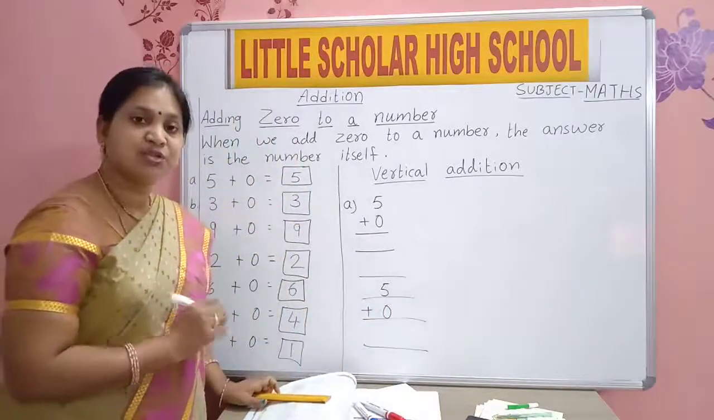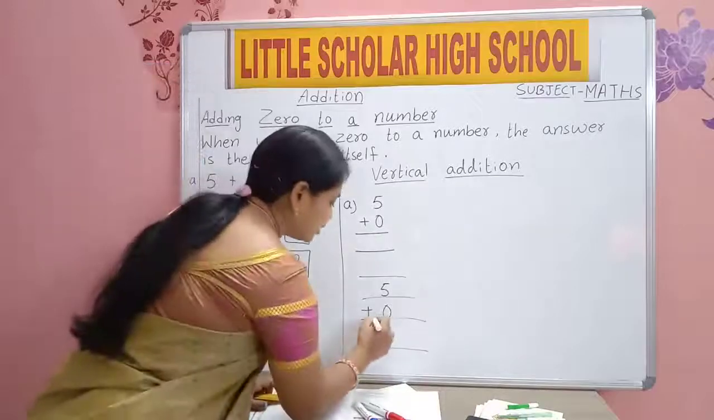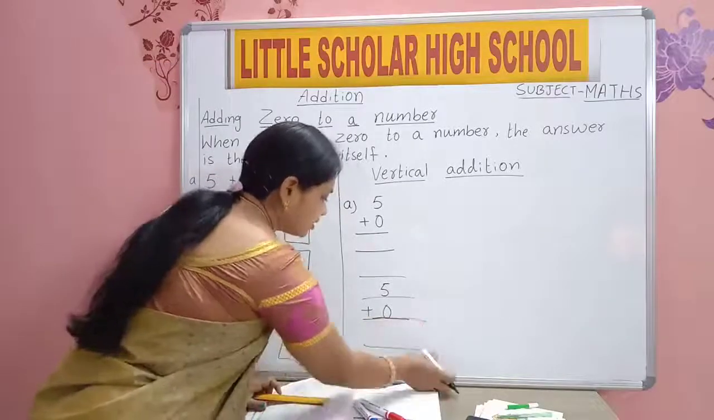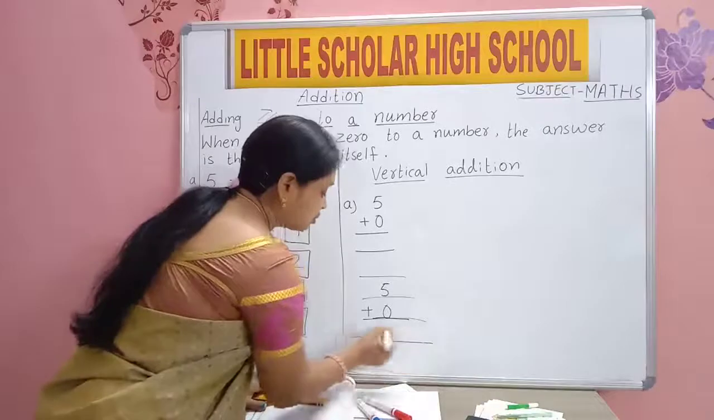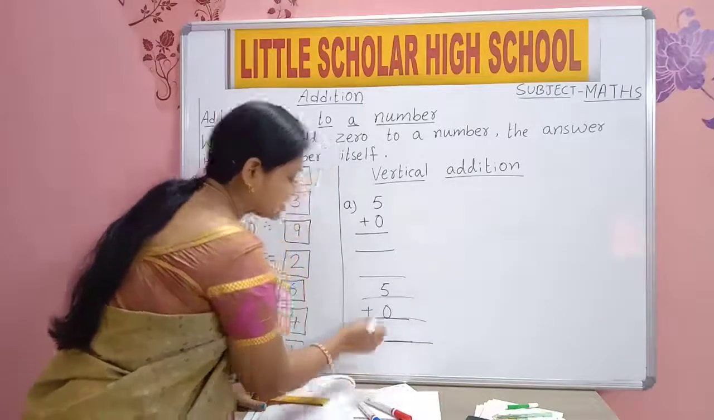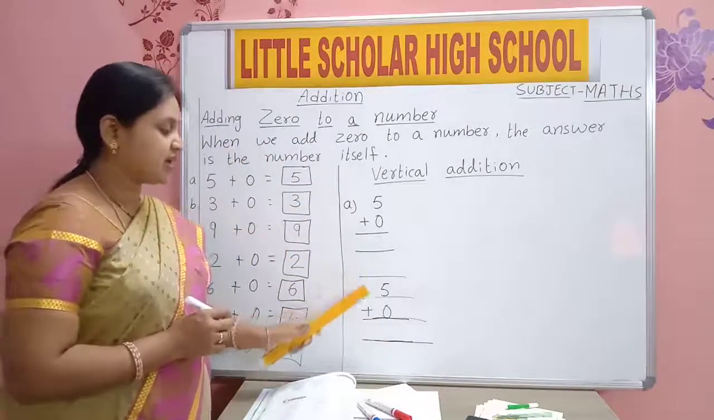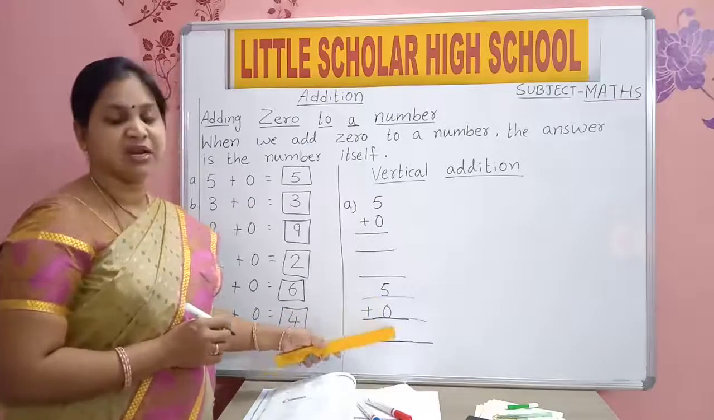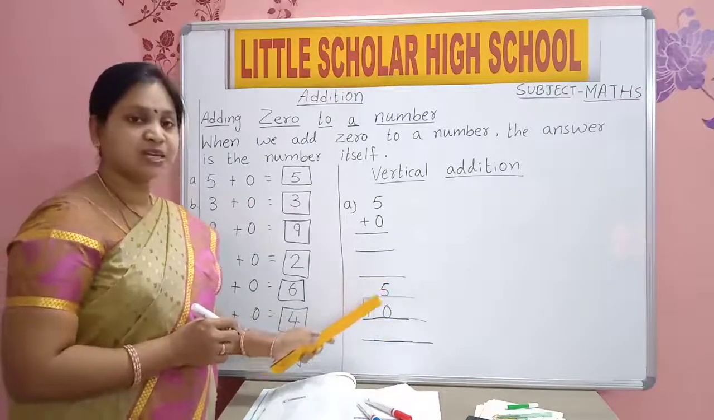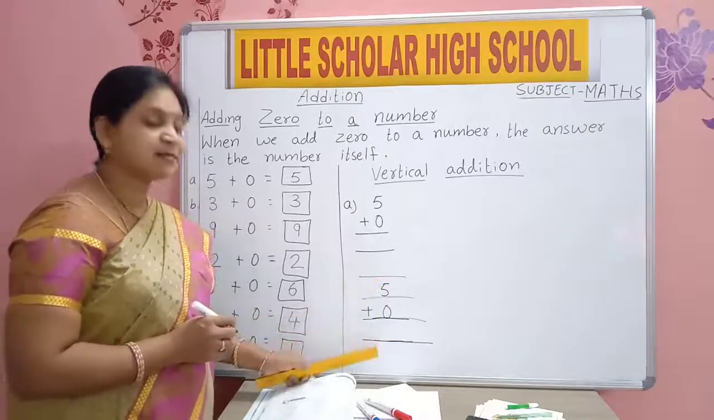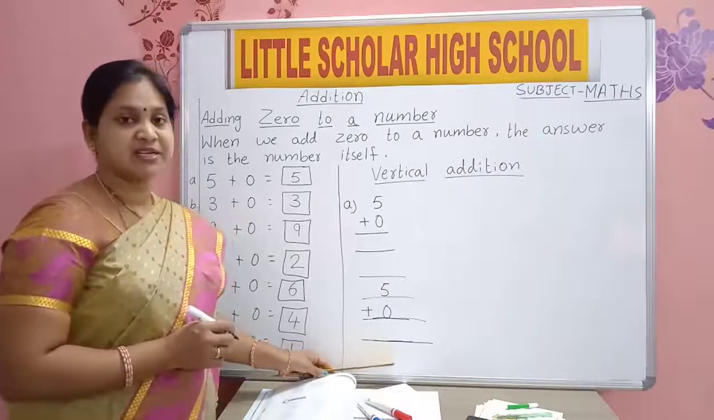Next to 0, you will put a plus sign. Then you will draw lines on the line. This is your single rule book, no? On the line. Yes. 5 plus 0 is equal to 5 plus 0. After finishing this A sum, then you will leave one line.